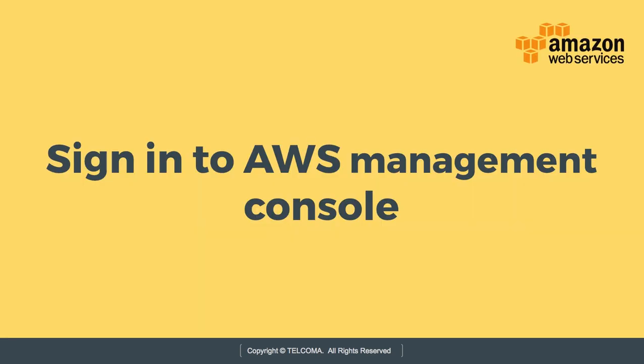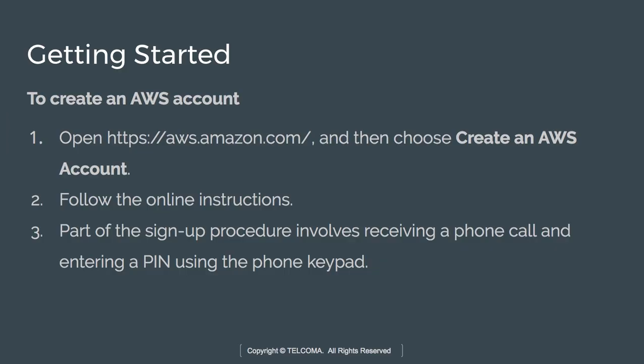Now how can we sign into the AWS Management Console? To sign into the console, we need to open an address, choose a grid, and then follow the online instructions. We can see how to log into these services in our next classes. We can log into the account and see the various services.